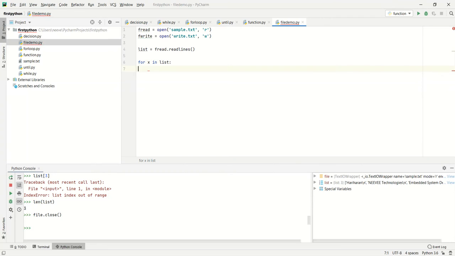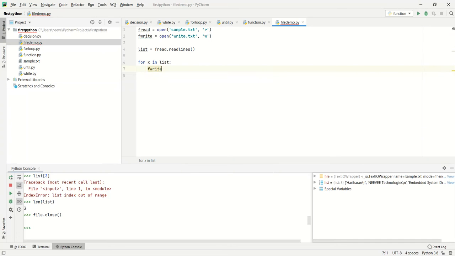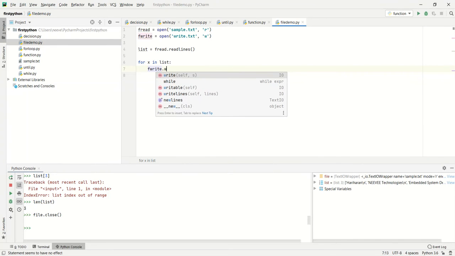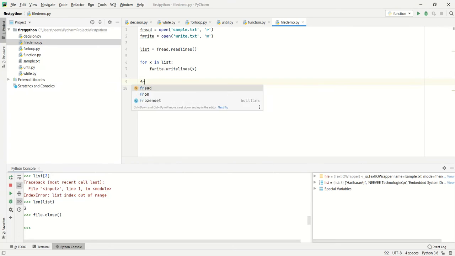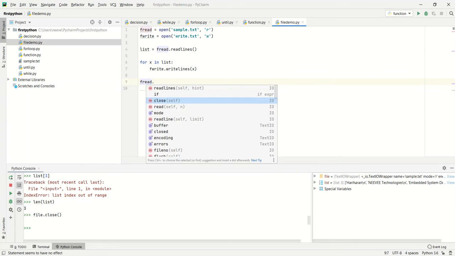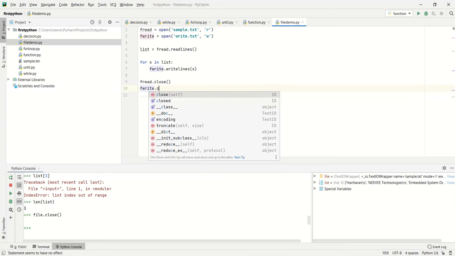And I'm going to write the list of information, fwrite.writelines of x over here. Once all the lines of information are written, then we can do fread.close and fwrite.close over here.